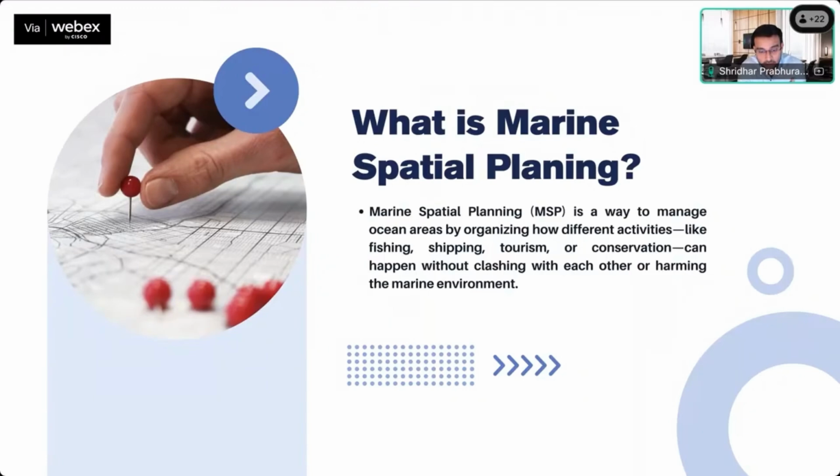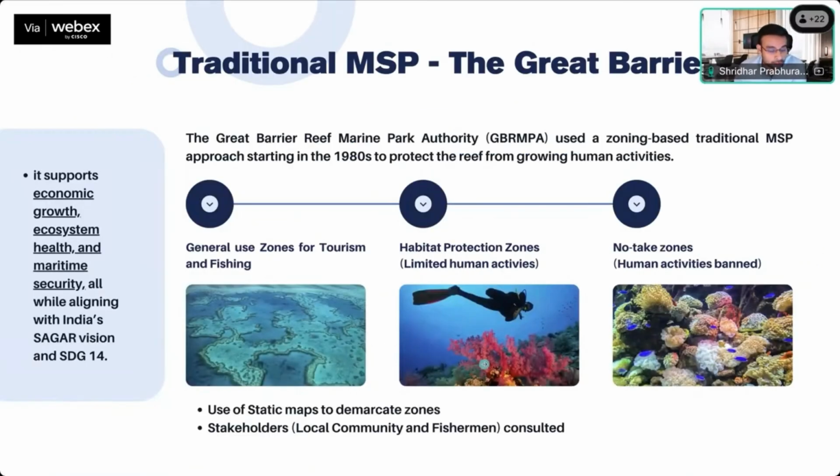To quickly summarize what marine spatial planning essentially is, it's an approach to manage our existing area so that multiple activities such as fishing, shipping, tourism, all the different activities that happen in a shared region can happen without clashing with each other or harming any kind of marine environment in the region.